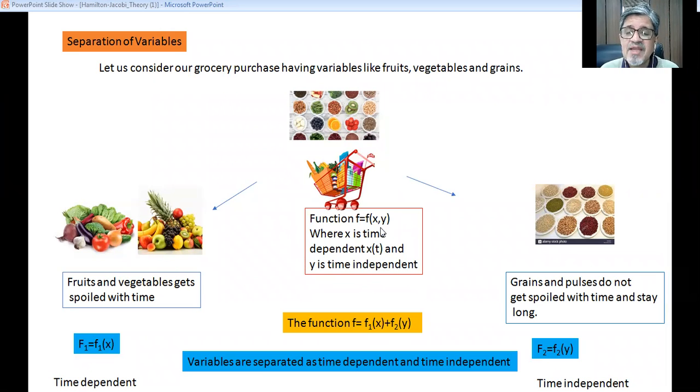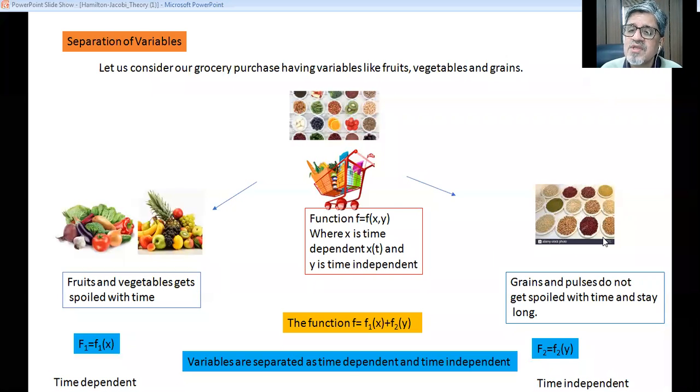But when we bring it to the kitchen, we put them in a refrigerator in a different manner. And pulses and grains are again packed in the kitchen in a different manner. We put them in jars or bottles or other containers. So we have a segregation: the material which is getting spoiled with time, so time dependent, and the material which is not getting spoiled with time, which is time independent.